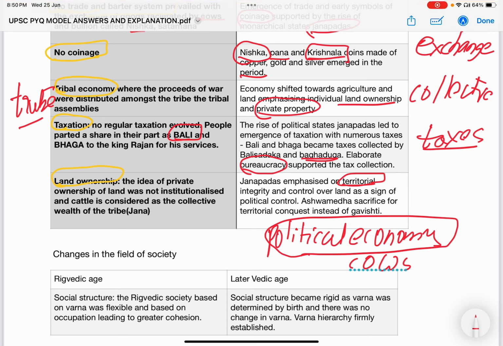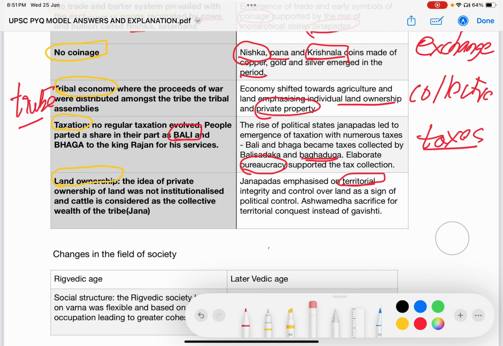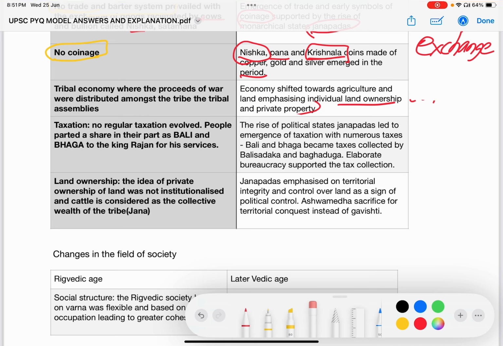And to suggest or to promote this political economy, numerous sacrifices called Ashwamedha, Rajasuya, and Vajpaya sacrifices were performed to showcase the political power and also the land acquisition, the territorial spirit of the rulers. They form the important aspects of economic change during this period.